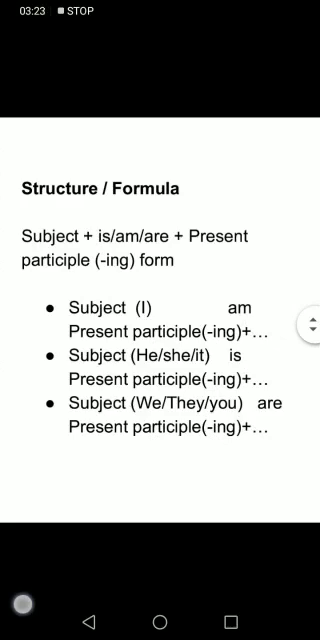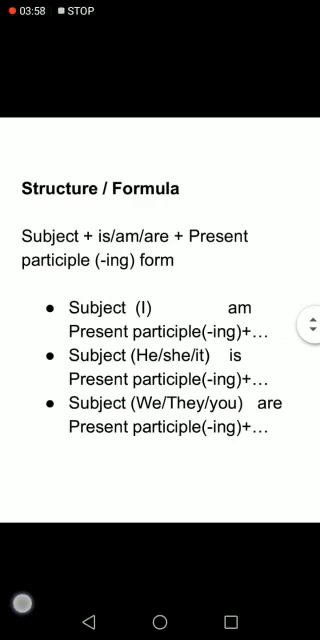The ing form. Subject, auxiliary verb is, am, are, and present participle, which is first form of verb with ing, like running, playing, coming, going, looking, right? Look, ing, looking. See, ing, seeing. Go, ing, going, right? Do, ing, doing. So we add ing with the first form of verb.